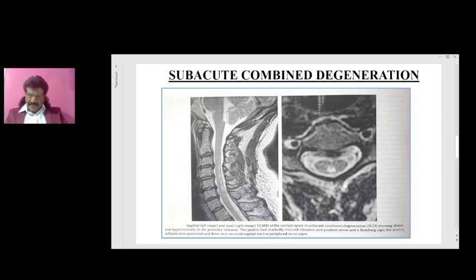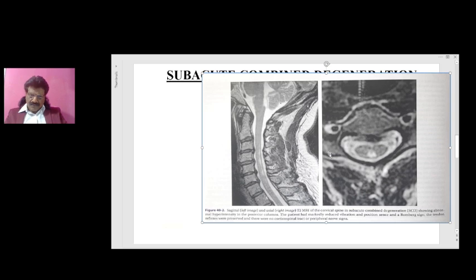So this is the sagittal and this is the axial T2 MRI of the cervical spine in subacute combined degeneration, showing the abnormal hyperintensity in the posterior columns. Here you can see the abnormal hyperintensity in the posterior columns in the sagittal section, and in the axial section, it is here.